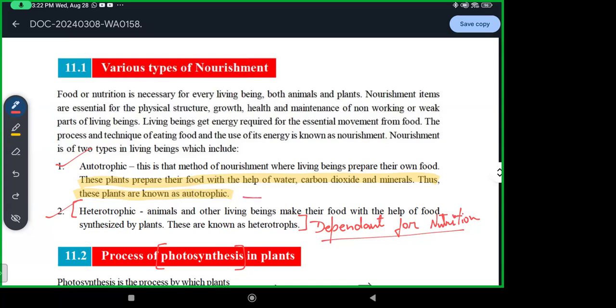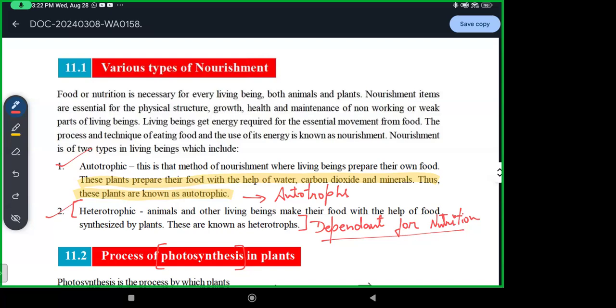So the organisms which use the autotrophic mode are known as autotrophs.